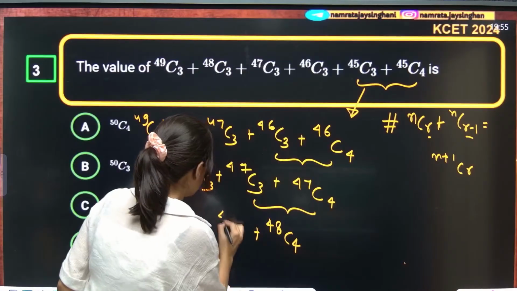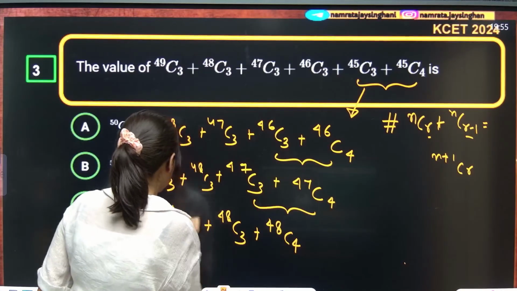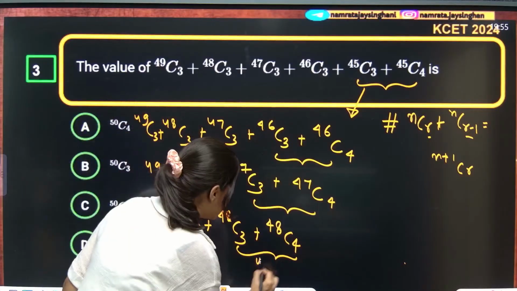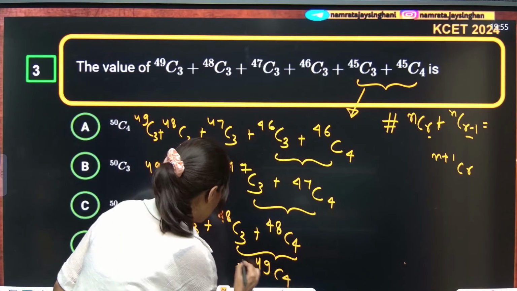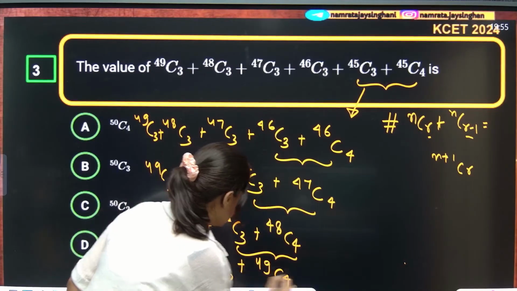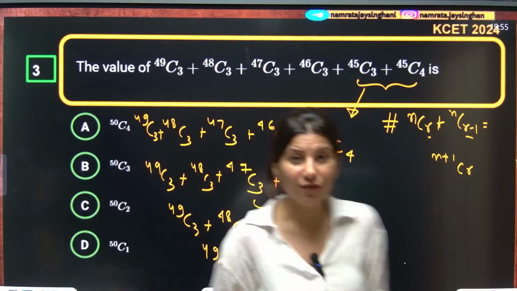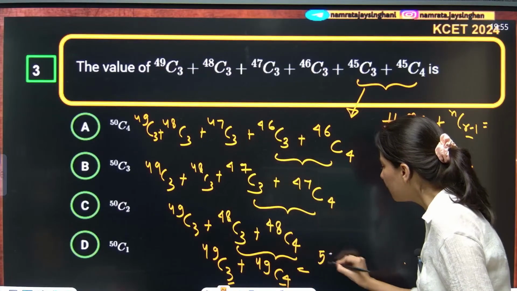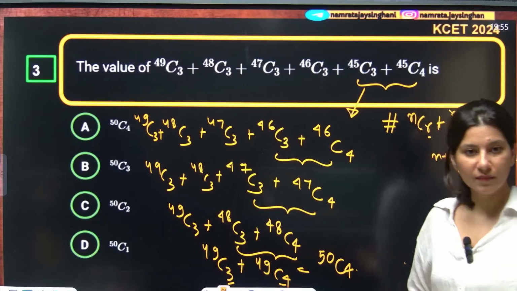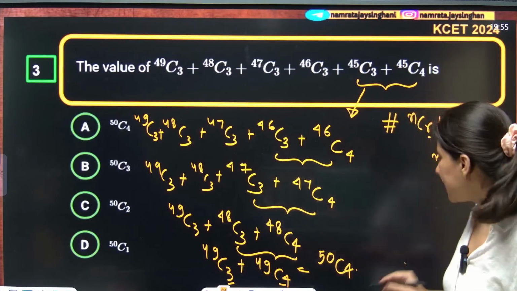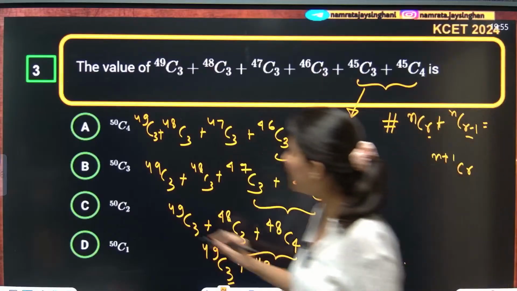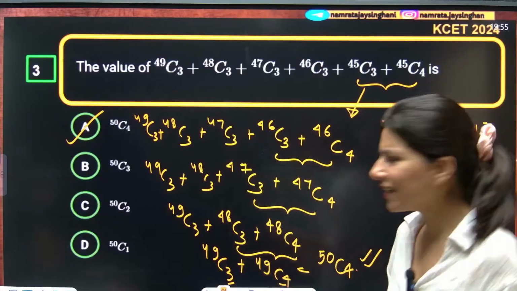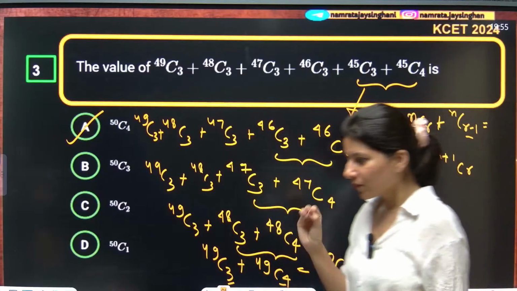Now combine these two: 48C4 plus 48C3 plus 49C3. If you combine again, you add to get 49C4 plus 49C3. Now 49C3 and 49C4 have a difference of 1, so it is going to be 50C4. Everybody, yes, 50C4. Option A is absolutely right. Alright, I think this property, this question, is good.